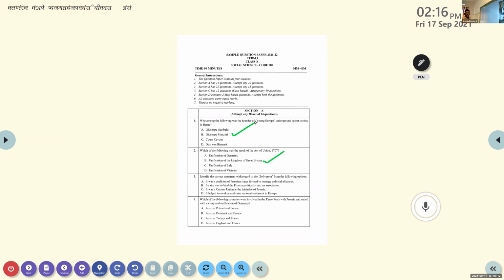Then tell me, Amina, what is the answer? So the word Zollverein is connected with what? John Samuel? Yes, sir, tell me what is the answer?